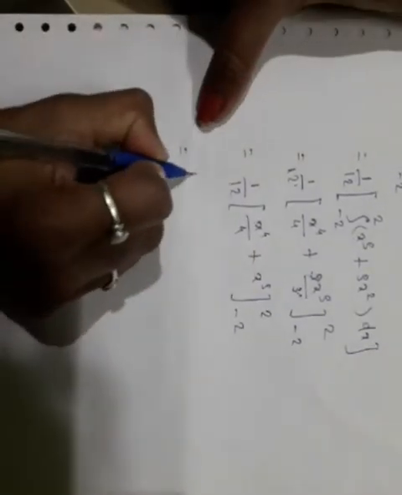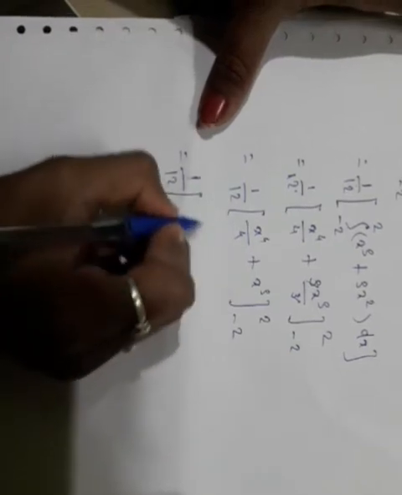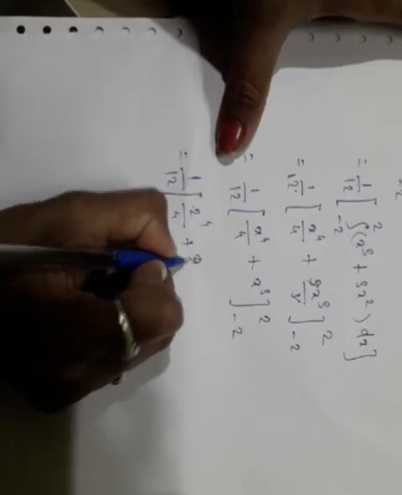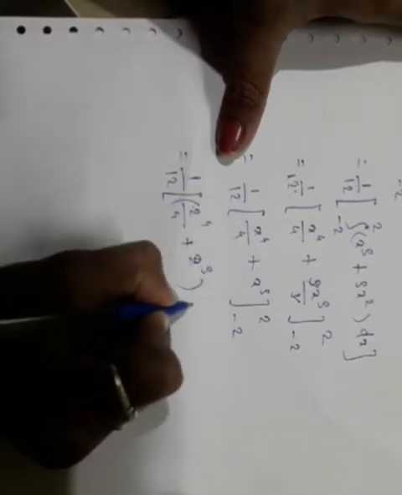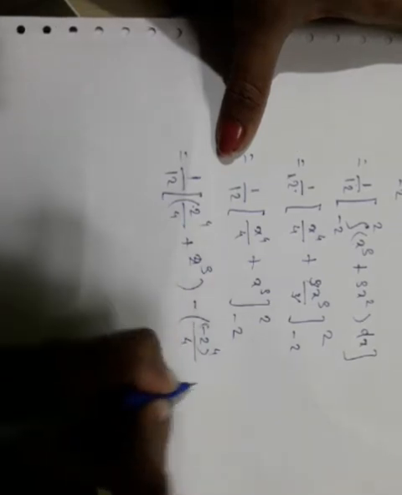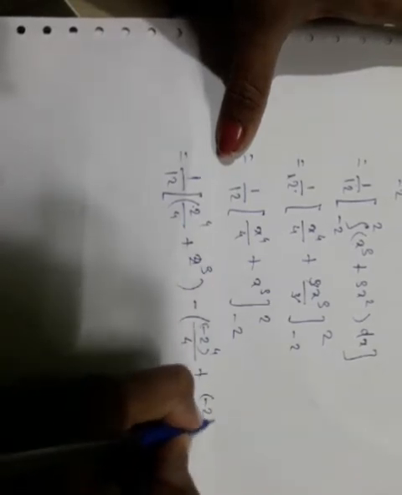Next put upper limit minus lower limit. 2 raised to 4 upon 4 plus 2 cube, minus (minus 2 raised to 4 by 4 plus minus 2 cube),